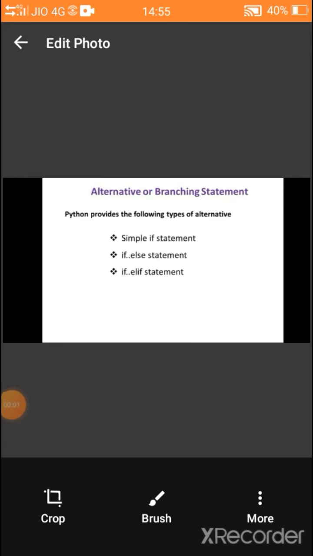The first control structure is sequential. Sequential means it executes one by one all the instructions without any skip, without any pass. It executes all the statements in the program. That is known as sequential control statement. Second one is alternative or branching statement. There are different types of alternative. They are simple if statement, if else statement, and elif statement.